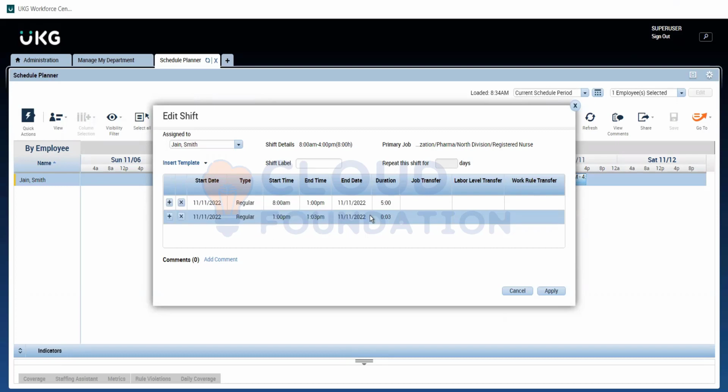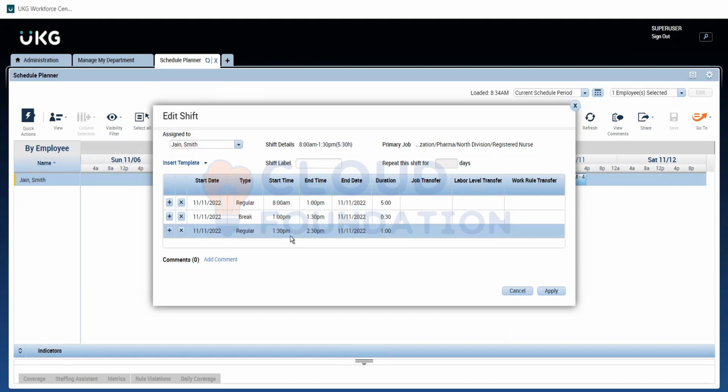And then 1:30 to 5. 1:30. Okay, so 30 minutes. Here now I need to change it to break. Okay. And again, then I'm starting it from 1:30 p.m. and I'm finishing my shift on 4:30 p.m., 4:30 or 4 p.m. So totally 8 hours of working and 30 minutes of break.